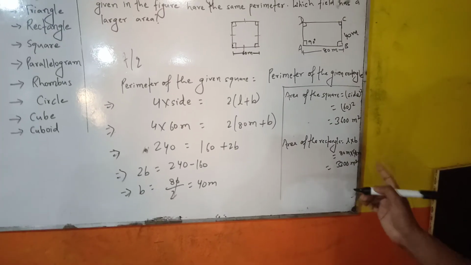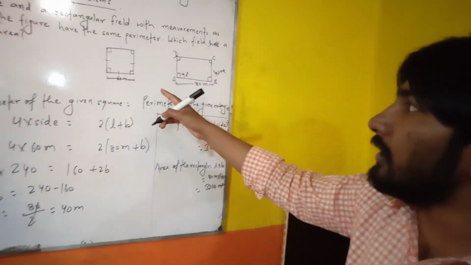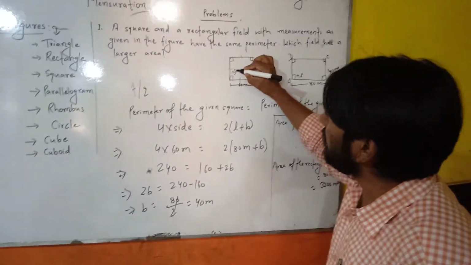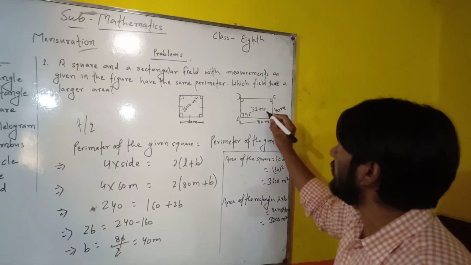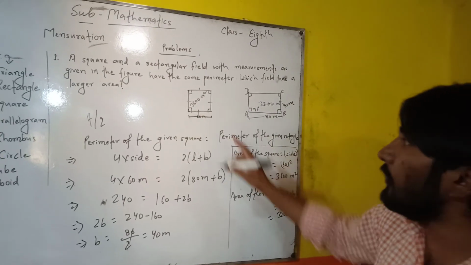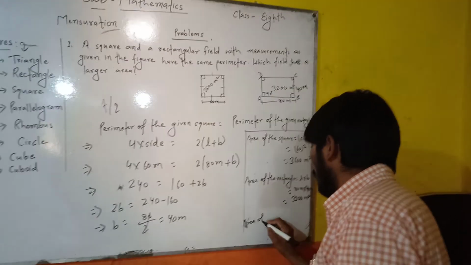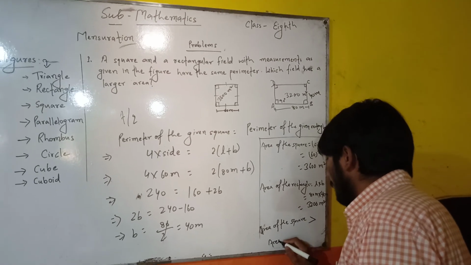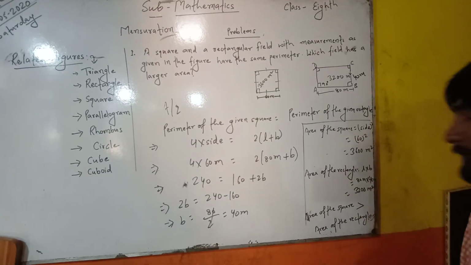Easily we can find which of the figures has the larger area. The first figure is the square, its area is 3600 square meters, and the second figure is the rectangle and its area is 3200 square meters. So we can say that the area of the square is greater than the area of the rectangle. That's the solution.